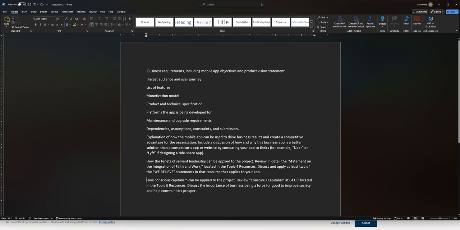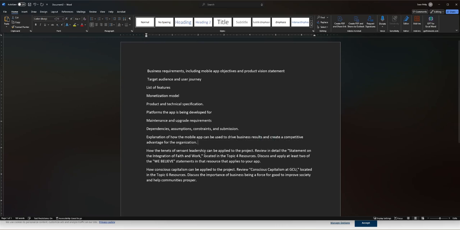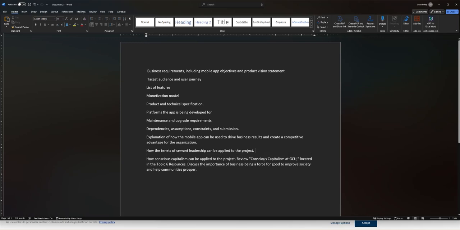So, explanation of how the mobile app can be used as results. Okay, included discussion of why. So this is more of an instruction, so I'm going to remove this. Okay, and down here, I'm going to remove this. I don't need that explanation. You could go back and read that in the assignment, but I would remove that. Okay, so I would get rid of this here. And now we kind of have a little bit of an outline here.